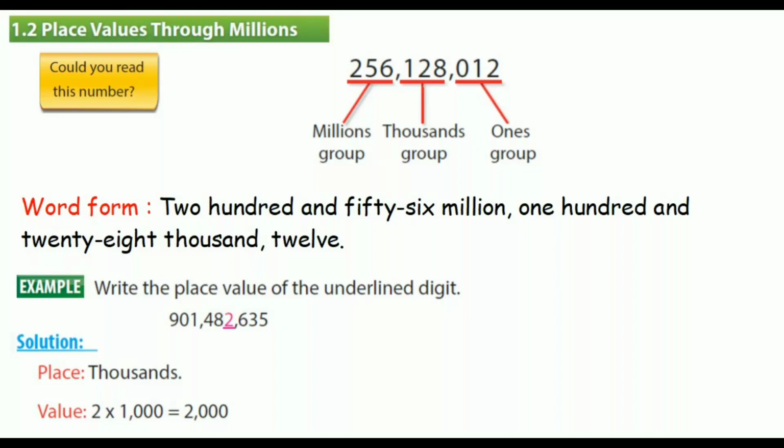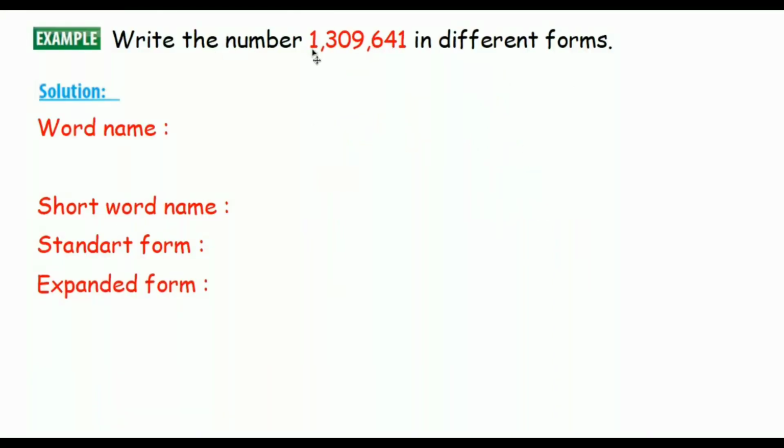Let's see another example. Write the number 1309641 in different forms. Everybody, we have 4 kinds of forms to write the number. The first is word form. Word form means how can you write your number? You write it with words.